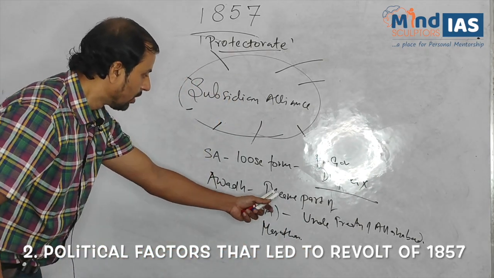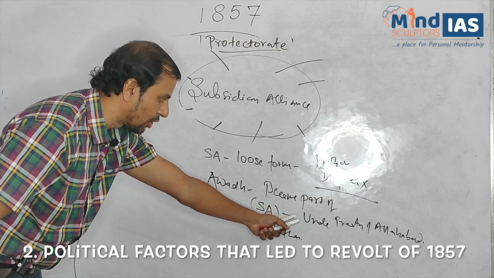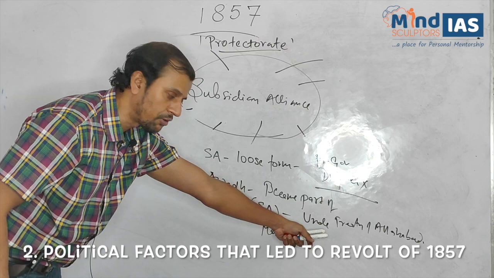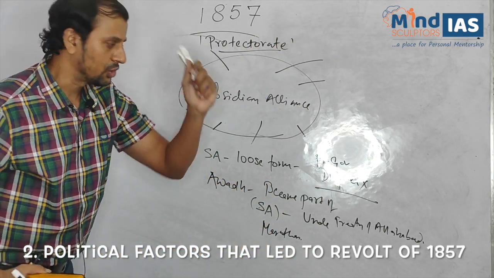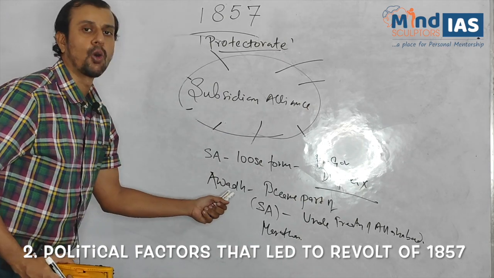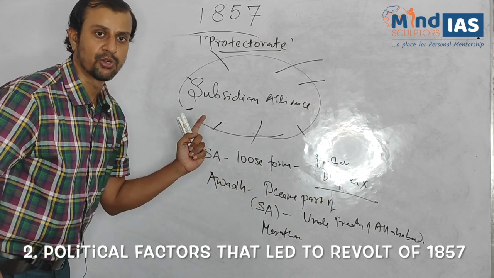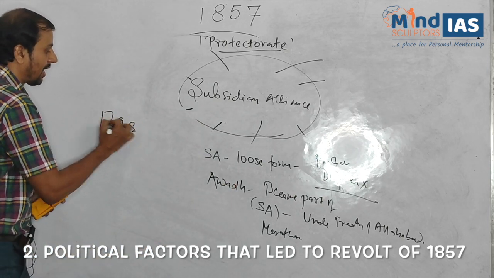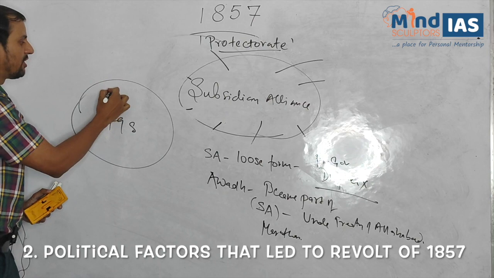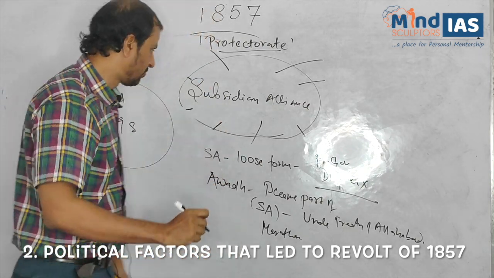So Awadh came under subsidiary alliance after the Battle of Buxar under the Treaty of Allahabad, to be protected from the attack of Marathas. Who will protect them? Robert Clive will protect them, or the British East India Company will protect them. Clear? Now, subsidiary alliance, when it was introduced in 1798, what are those states which were captured under this?